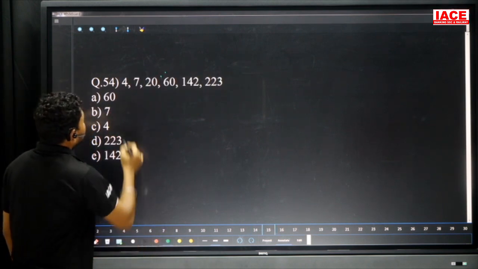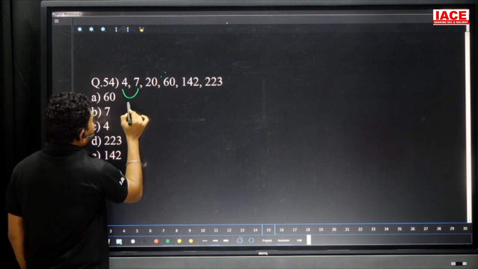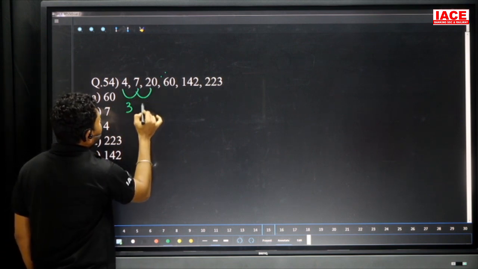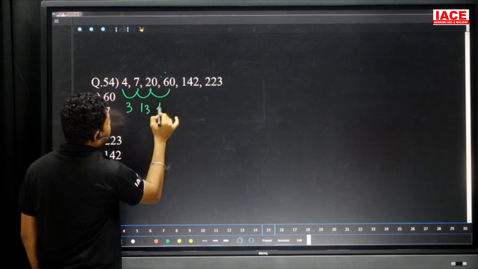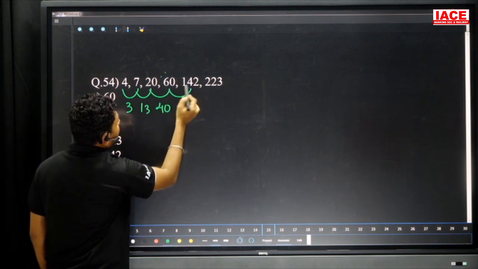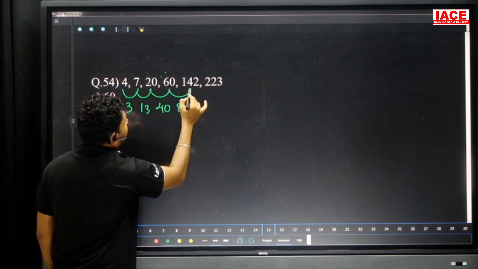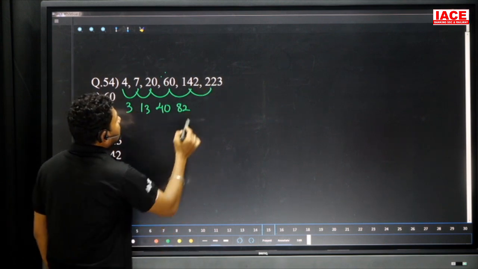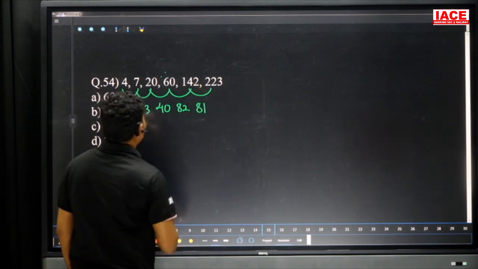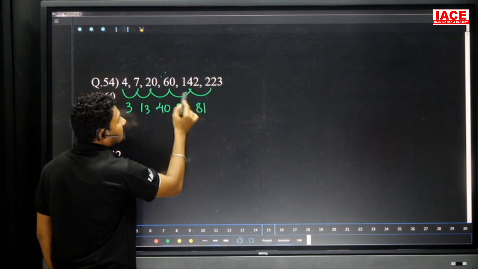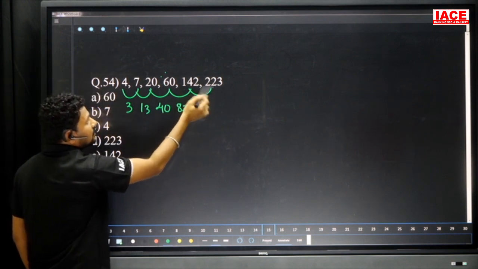Question number 54. So what is the logic here? We have to take the differences. 4 became 7 means 3 added, 7 became 20 means 13 added, 20 became 60 means 40 added, 60 became 142 means 82 added, and 142 became 223, it is added by 81, and it is increasing order, so a decrease means somewhat wrong number is in these two numbers.